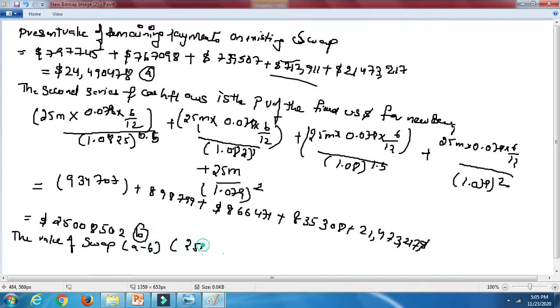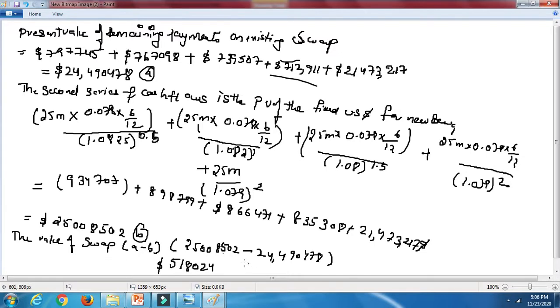So 25 million 8,502 minus 24 million 490,478. If you subtract, you will get 5,18,024 dollars. So this is the value of swap.